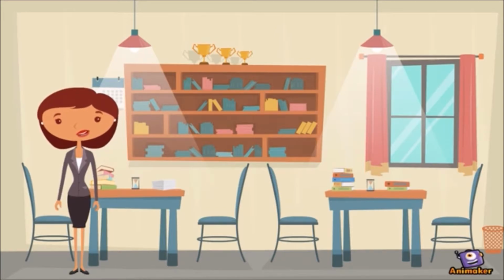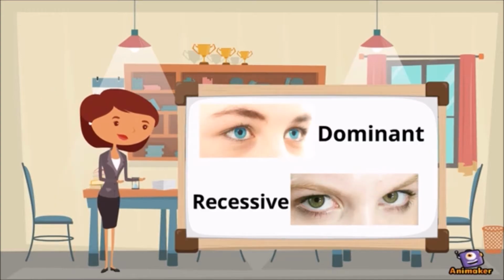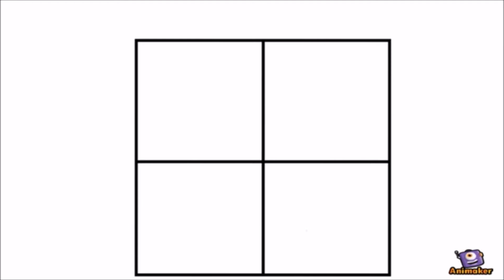So you see, people hold two traits, one that is shown and one that isn't. One trait is passed down by our parents each, and that's why we have two, one from each. The one that we see is called dominant, and the one that we don't see is called recessive. For the recessive gene to show, we have to have two recessive genes. In Alice's case, we can assume that her parents have at least one recessive and one dominant.